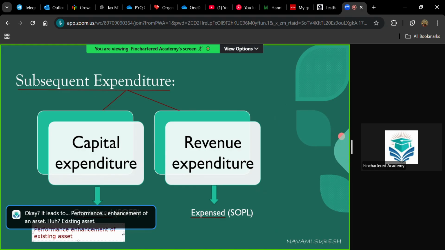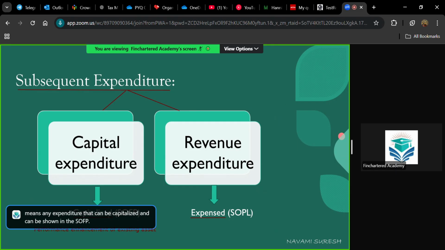That is capital expenditure. So, for example, you have a machinery and every month from this machinery, you got 5,000 units as output. Now, you added a new component to this machinery. From now onwards, after adding this new component, you are getting 7,000 units as output every month. So which means the performance of this asset, this machinery, has been enhanced. So whatever cost you have incurred for this performance enhancement, that can be included as part of the cost of the asset. Okay. So capital expenditure means any expenditure that can be capitalized and can be shown in the SOFP.